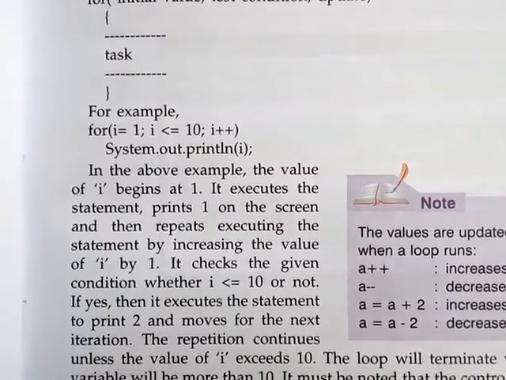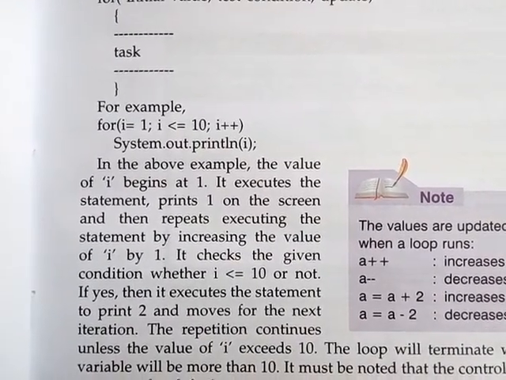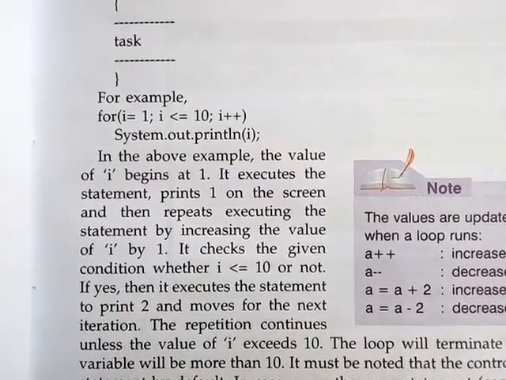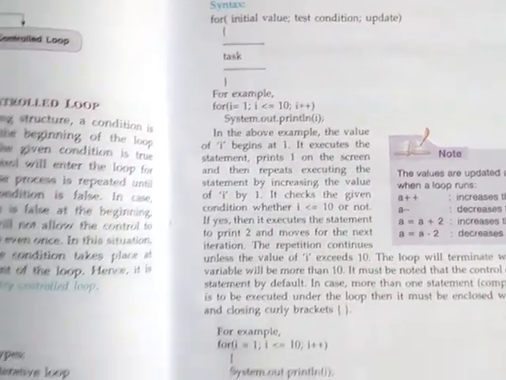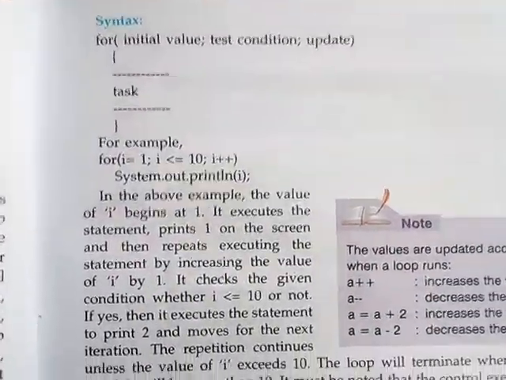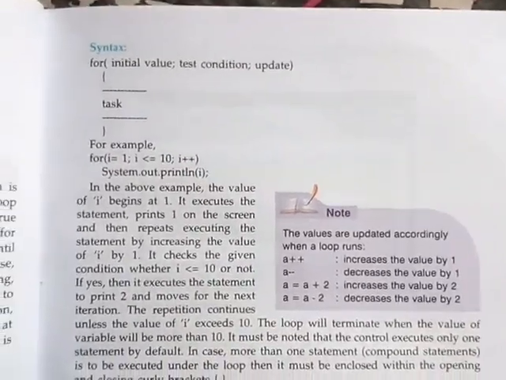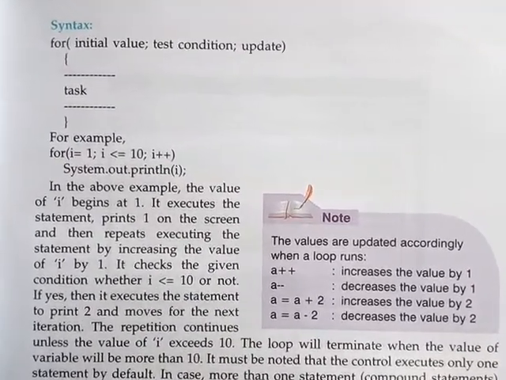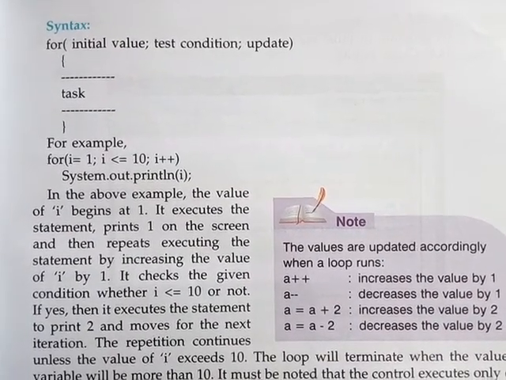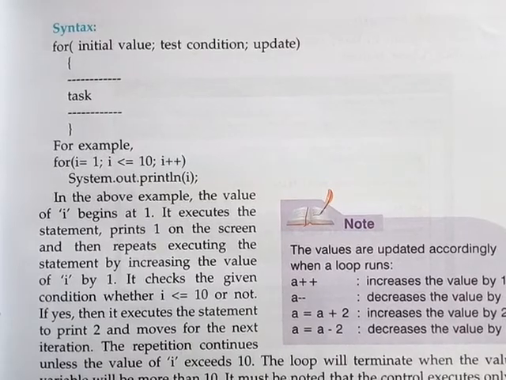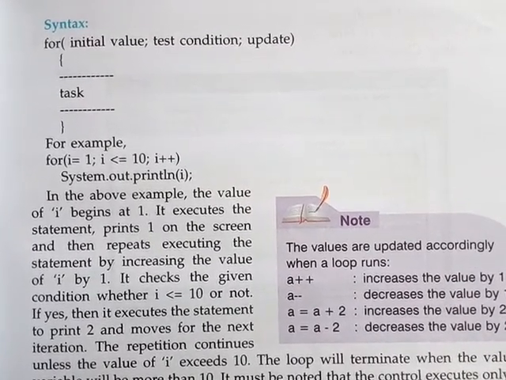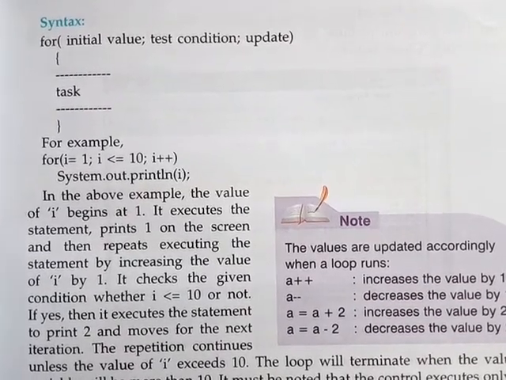So here see one example: for i = 1; i <= 10. Suppose students, you read it in this way. First you read the for loop, then the syntax, then the example. And how to read this example? You follow my strategy. Read it this way: i equal to 1, that means what is the value of i? 1, then semicolon, i less than equal to 10.